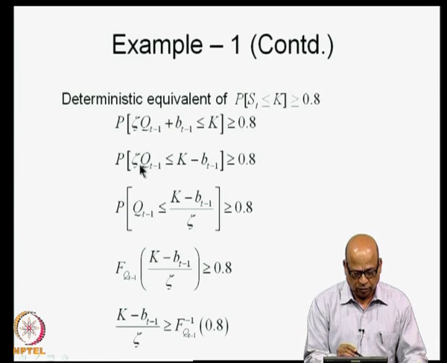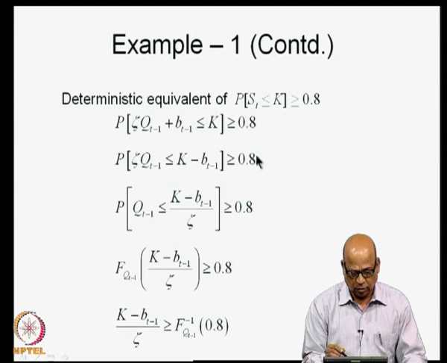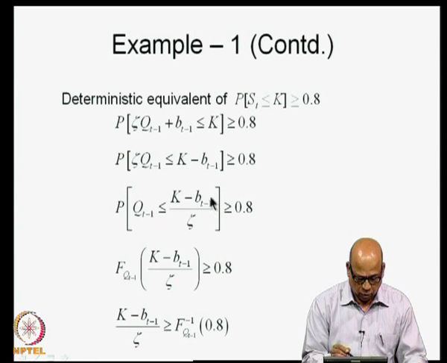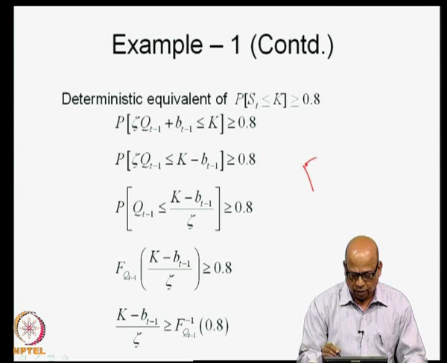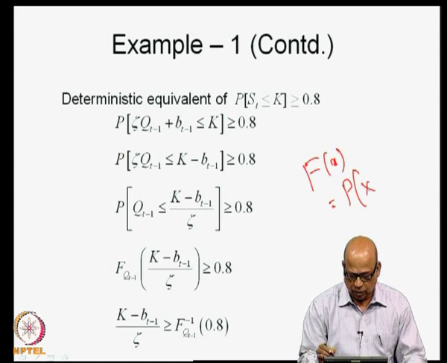So, I will write this as probability of zeta QT minus 1 less than or equal to k minus BT minus 1 greater than or equal to 0.8, and I will write this as probability of QT minus 1 less than or equal to k minus BT minus 1 over zeta greater than or equal to 0.8. Now, what is this term now? Remember that f of x is equal to probability of x being less than or equal to x.